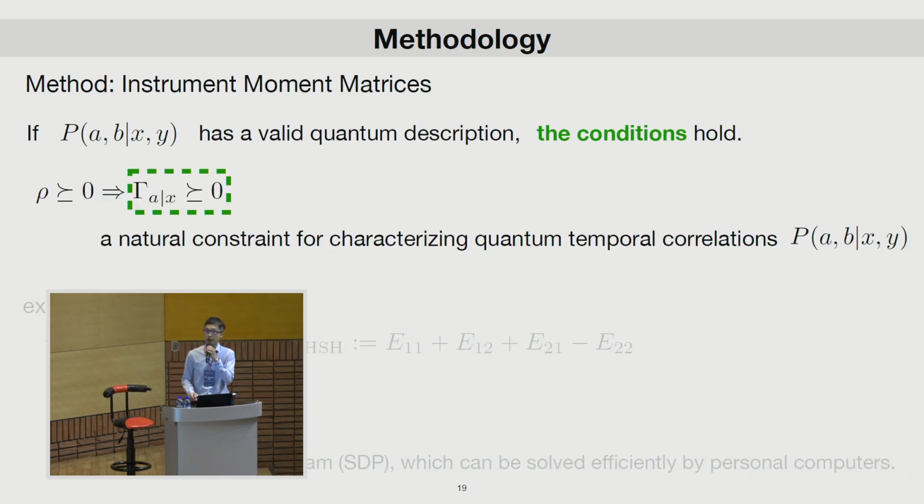Okay, so now we are going to introduce these necessary conditions. Actually, this instrument matrix has some important properties. One of the most important is that it has to be positive semi-definite if the density matrix used for describing the states is positive semi-definite. But not vice versa. From here we can see that the positivity of these instrument moment matrices serves as a natural constraint for characterizing quantum temporal correlations.